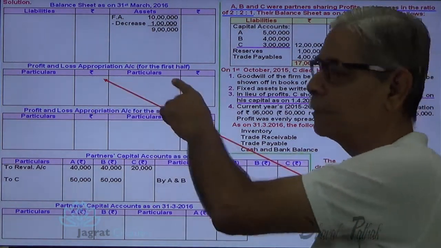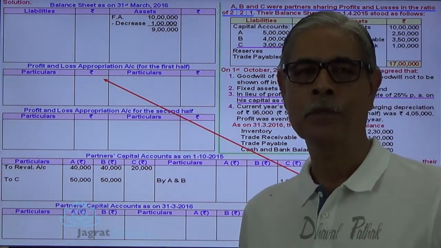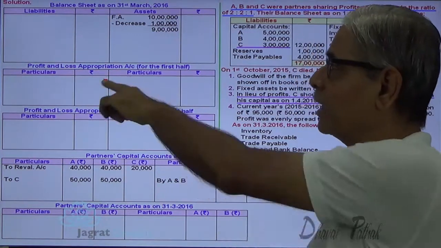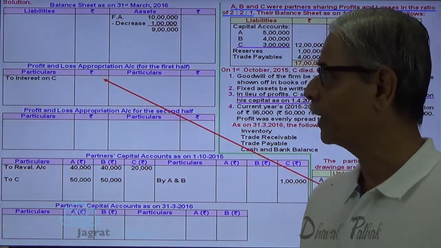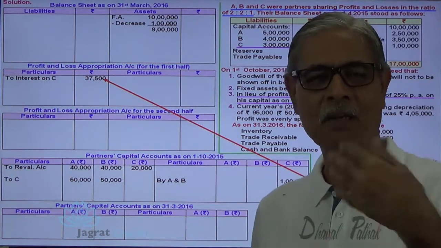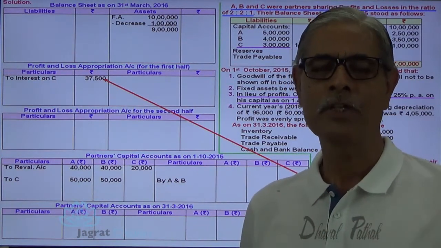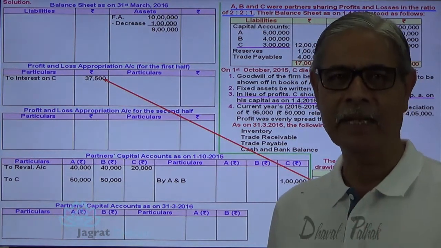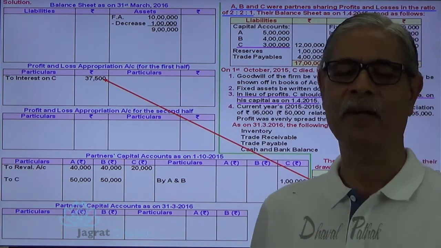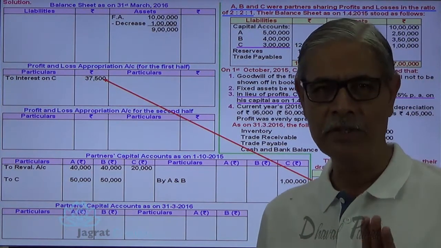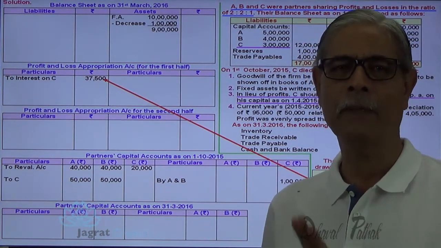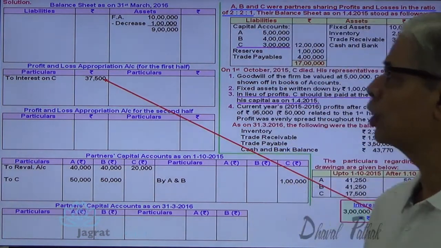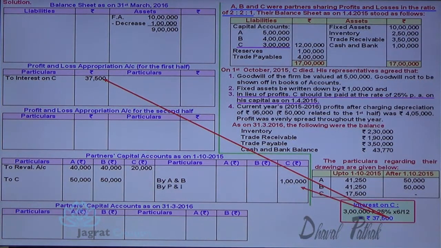So for the first 6 months, the estimated share of C in profit is debited to the profit and loss appropriation account. This is worked out on the basis of agreement. This is not the real profit distributed for the first 6 months. But as per amicable agreement, C's representatives are happy to have 37,500 as his share in profit because interim books of accounts have not been prepared. So profit and loss appropriation account debit, C's capital account credit. So he is given a share in profit of 37,500.